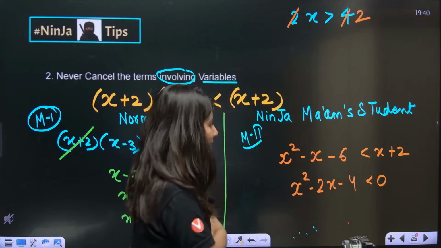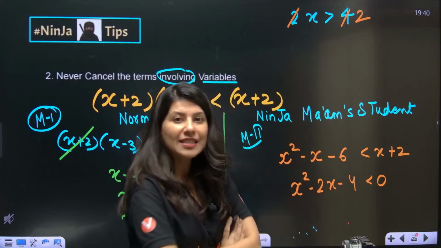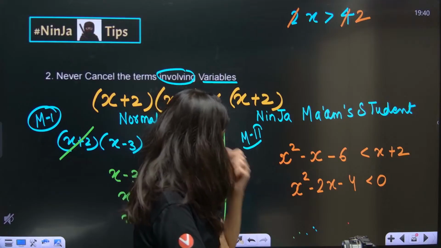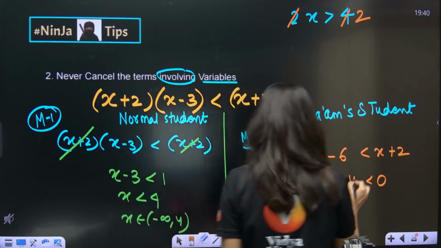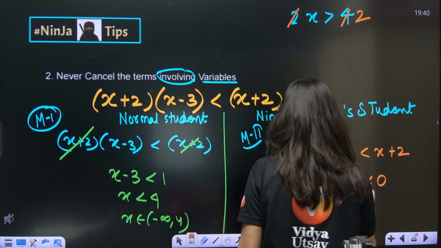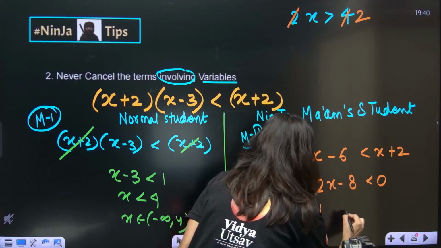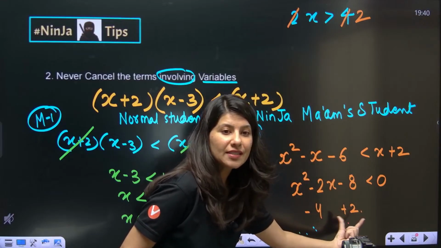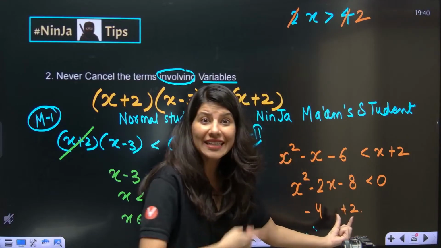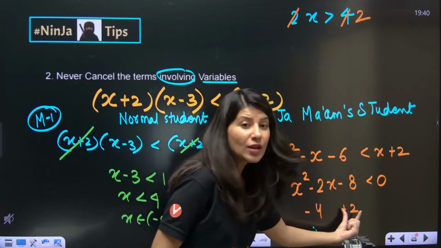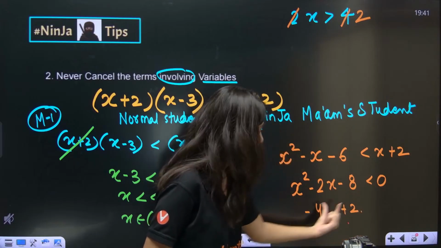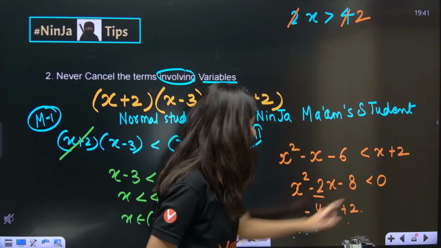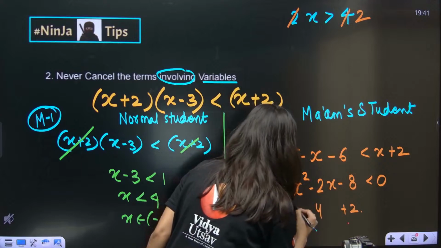Sorry, this is minus 8, everybody. Minus 8, yes. So now minus 4 and plus 2. If you add these two quantities, minus 4 plus 2, that is minus 2, and if you multiply, minus 8. This is how your factorization is going on.